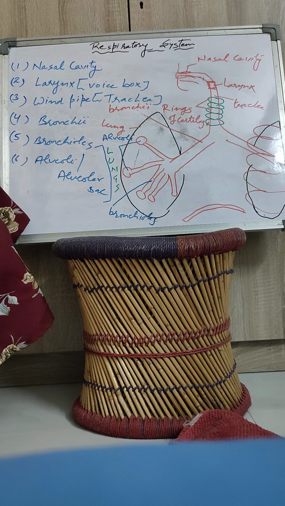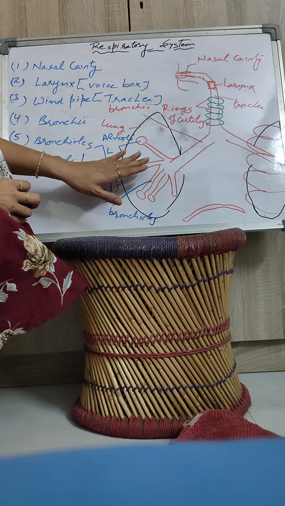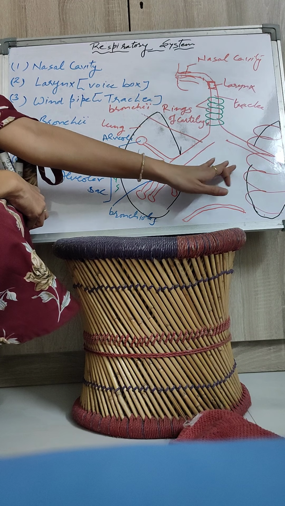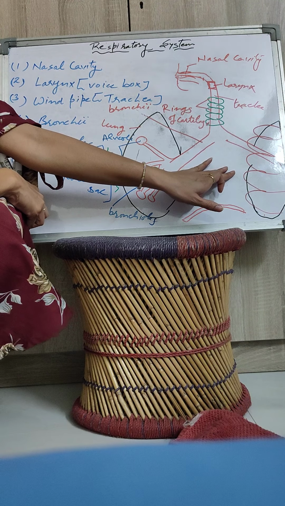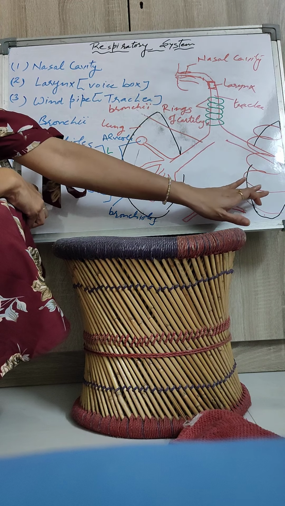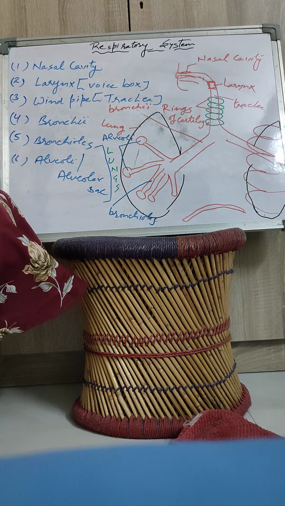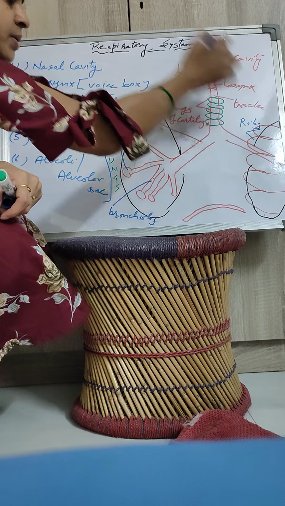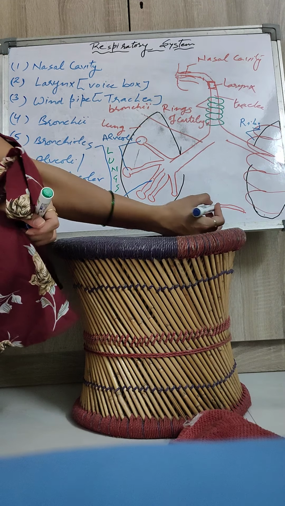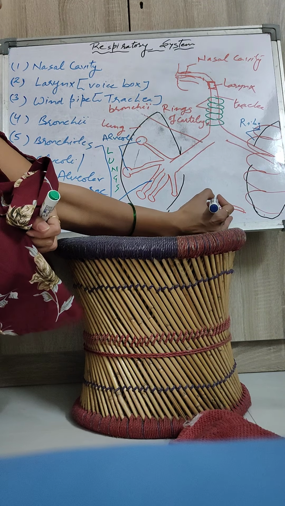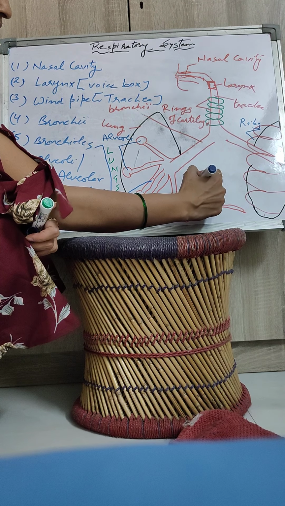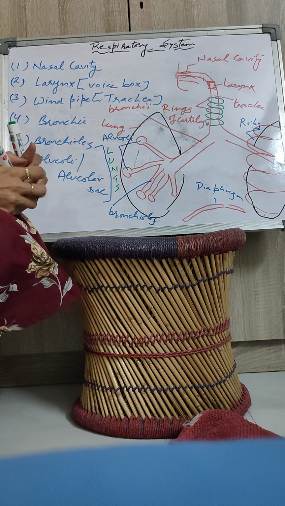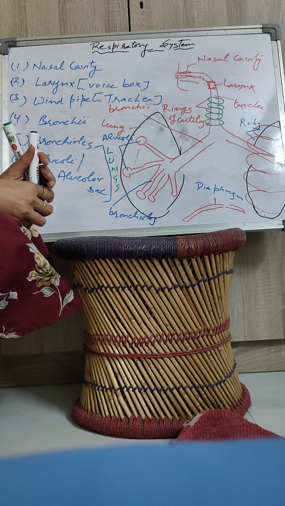So here on one side of the lung I have shown you the internal structure of the lung, and on the opposite side, the second lung shows the external structure, because we are all aware that the lung is covered by ribs, a bony structure. So here I am going to draw the ribs. Now you can see one more structure, made up of soft tissue, present inside the chest cavity, known as the diaphragm. So all these organs combine together and form the respiratory system.